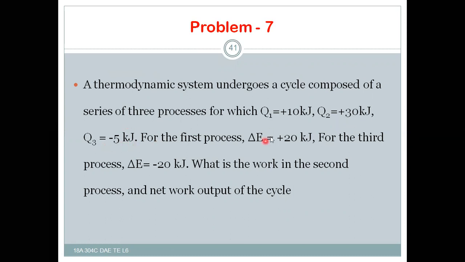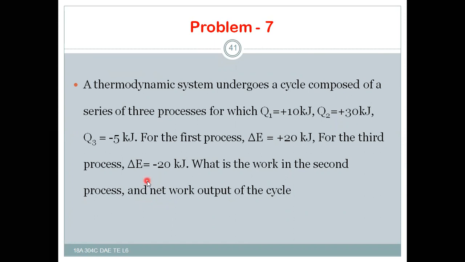That is heat rejected. The first is heat supplied to the system, the second is also heat supplied to the system, whereas the third is heat rejected from the system. For the first process, the change in internal energy is plus 20 kilojoules. For the third process, delta E is equal to minus 20 kilojoules. What is the work in the second process and the net work output of the cycle?